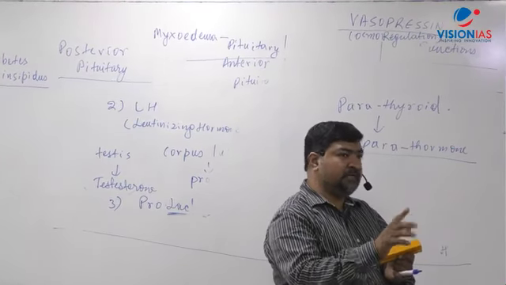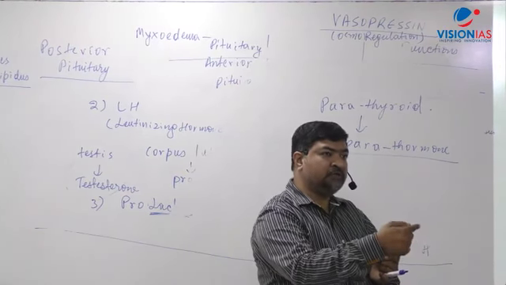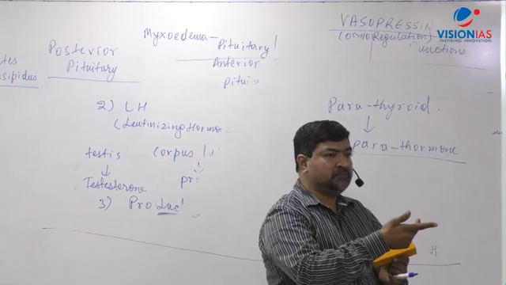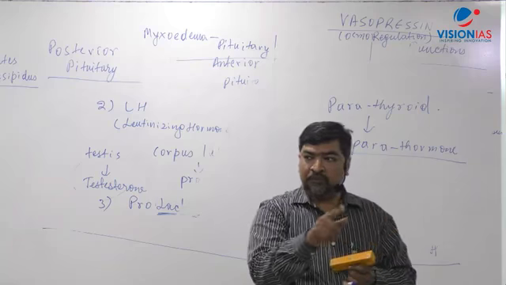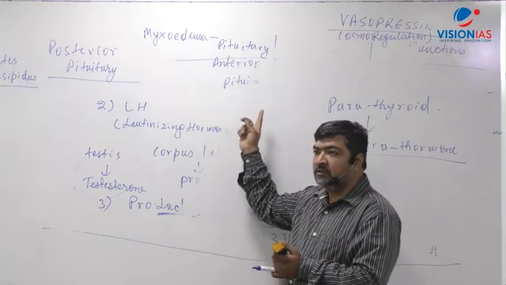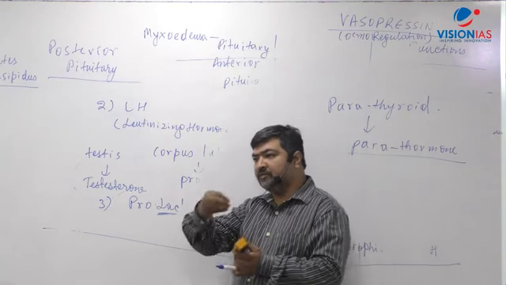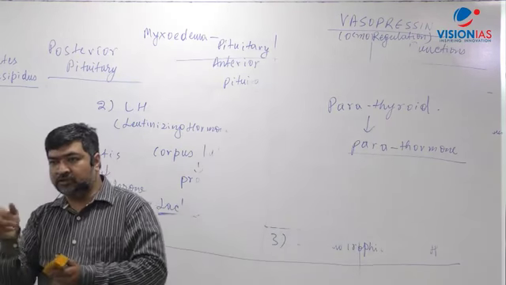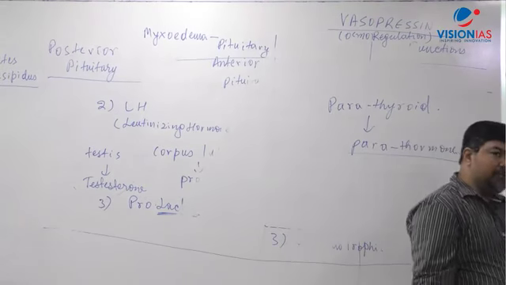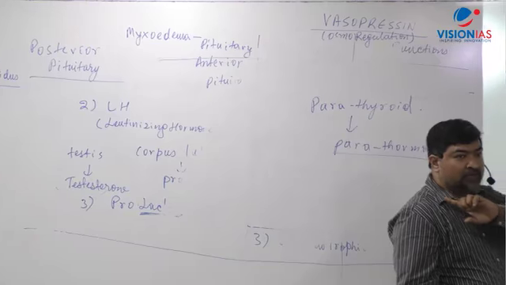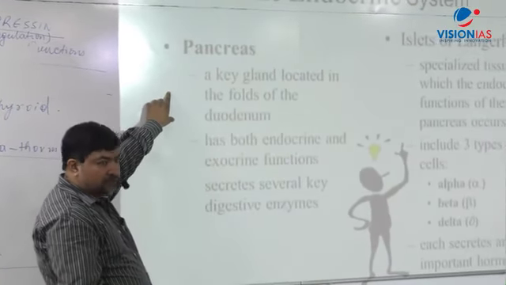That is why I explained in class that calcitonin, which is of the thyroid gland, and the parathyroid gland have just the opposite function. Calcitonin decreases calcium in the blood, calcium goes to the bones, whereas parathormone by the parathyroid gland will increase calcium in the blood. So in terms of taking from bones to the blood, they are antagonistic. Now understand here, very important. What I said in the beginning of the class, that question I gave you on the whiteboard, pancreas, where do you find pancreas as a gland? Where is the pancreas?